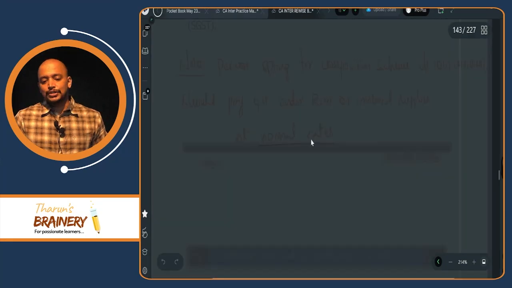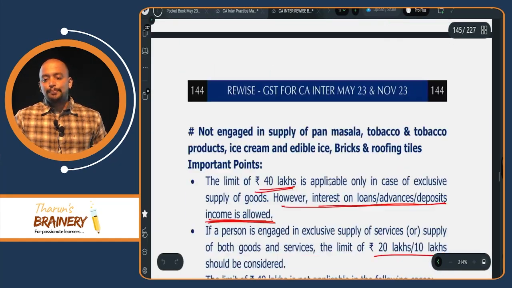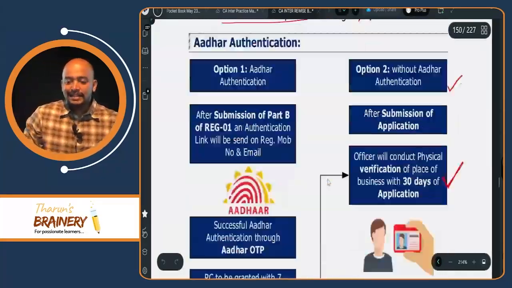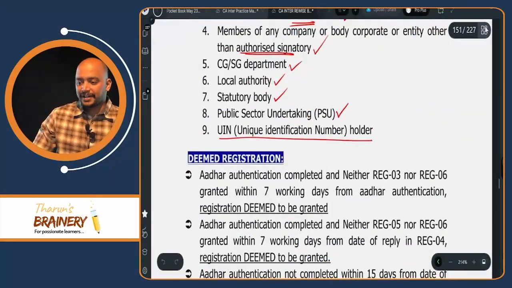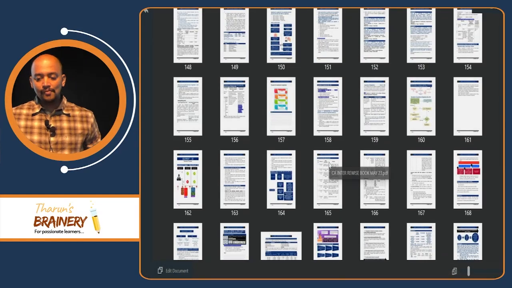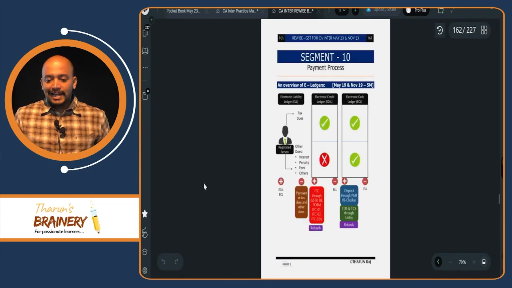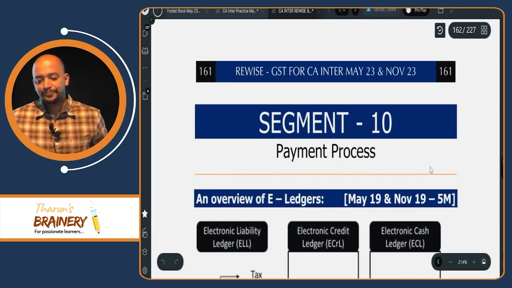So please look into payment process. We are left with two areas, that is payment process and returns. Take page number 161, segment 10.